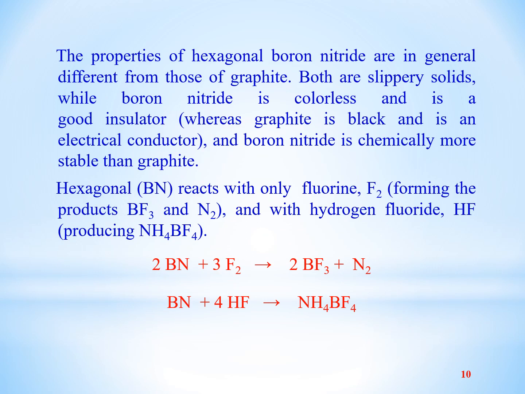The properties of hexagonal boron nitride are in general different from those of graphite. If we compare the physical properties of both hexagonal structures of boron nitride and graphite, they are different.